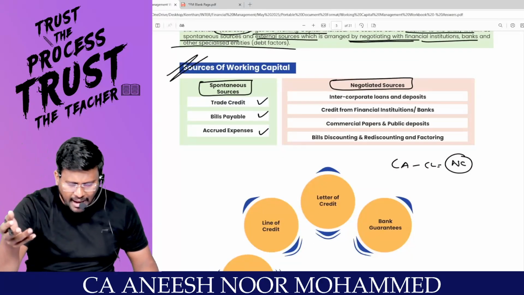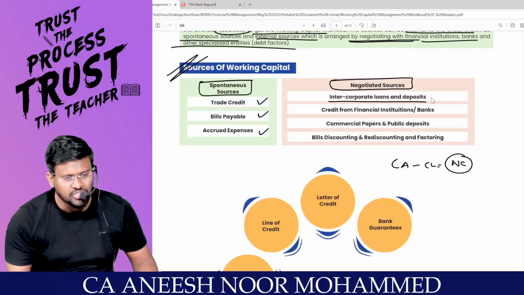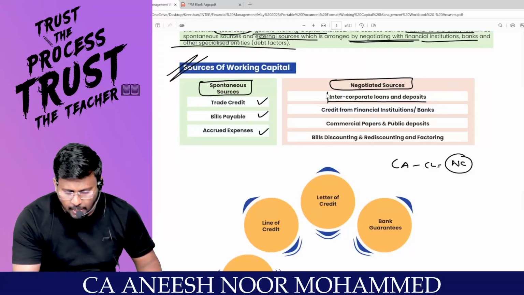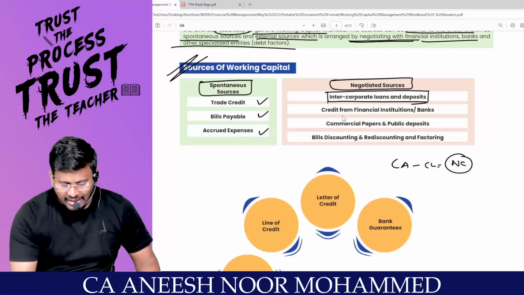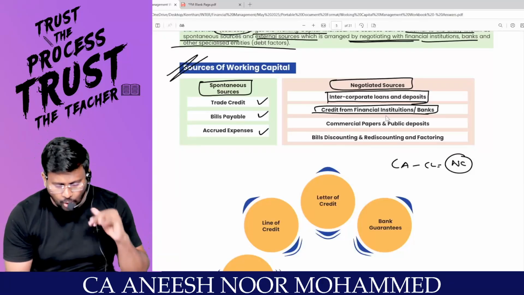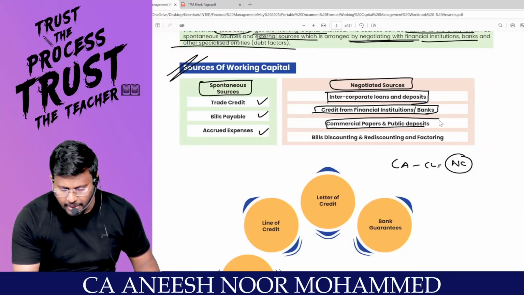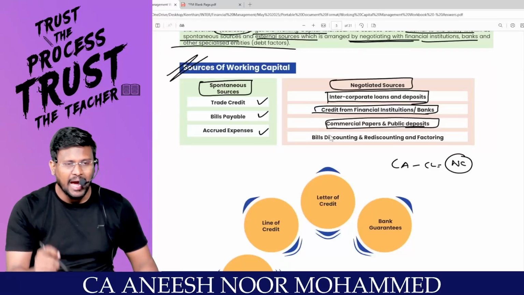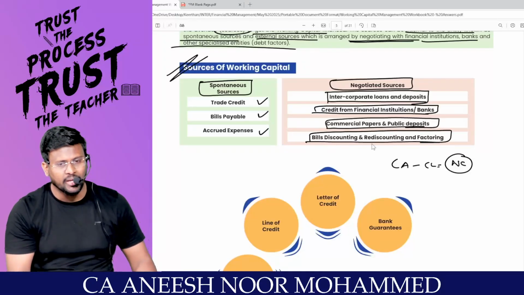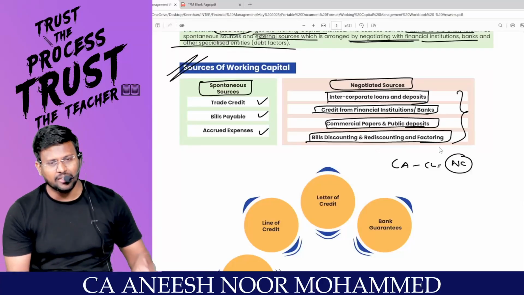I'm going to the bank, intercorporate loans and deposits. I'm taking deposits. Study very well the law chapter on deposits, which will come for 4 marks. Credit from a financial institution or bank. I'm going to banks and taking loans. Commercial papers and public deposits. I'm issuing CP. I am issuing debentures, bills discounting and rediscounting, and factoring. These are the other options.